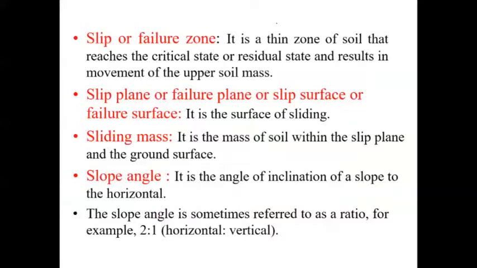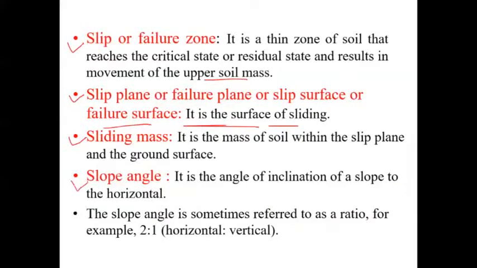Moving further, the different elements which have just been explained are taken here in this particular slide. We will glance over these elements. The slip or failure zone is a thin zone of soil that reaches the critical state or the residual state and results in movement of the upper soil mass. The second is the slip plane or failure plane, also called the slip surface or failure surface. It is the surface of sliding. Then the sliding mass is the mass of soil between the slip plane and the ground surface.